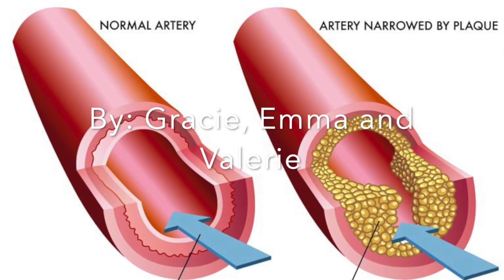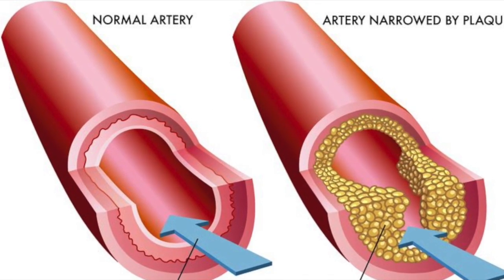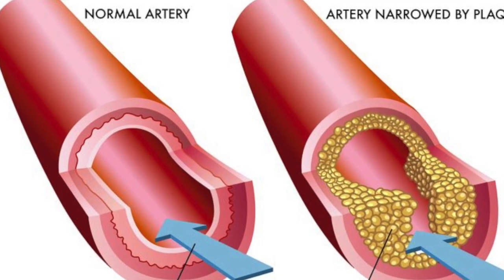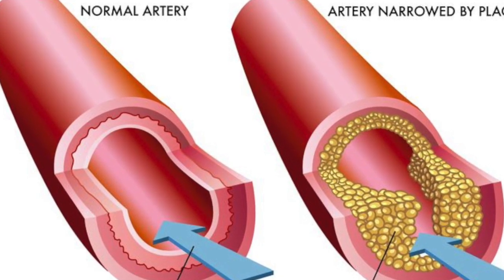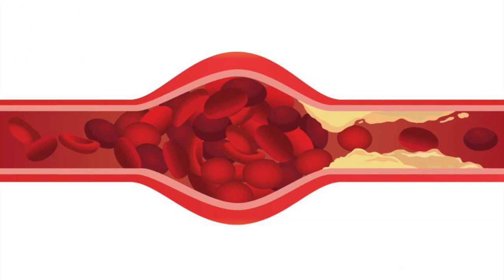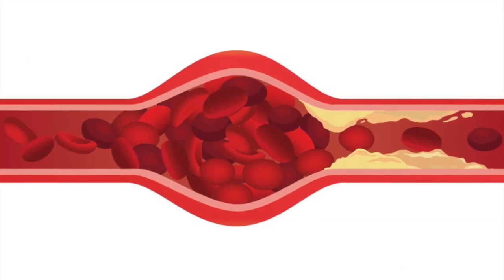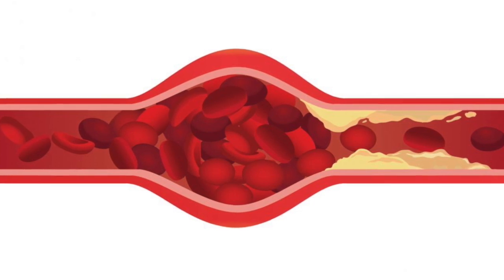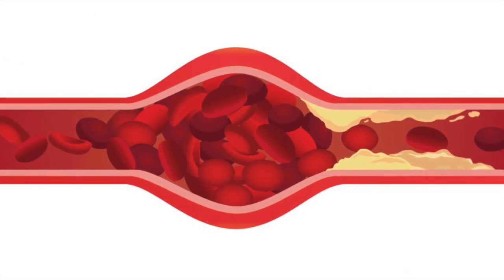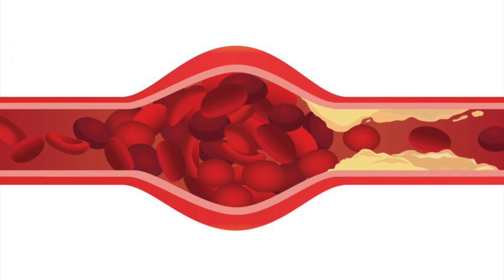Arteriolosclerosis is the thickening or hardening of the walls that line the arteries. When your arteries are blocked, it can cause damage to the arteries. These are blood vessels that are used to carry blood from your heart to the rest of the body. The arteries are lined with a thin layer of cells that are called endothelium. The cells on the inside of the arteries are what keeps the blood flowing.